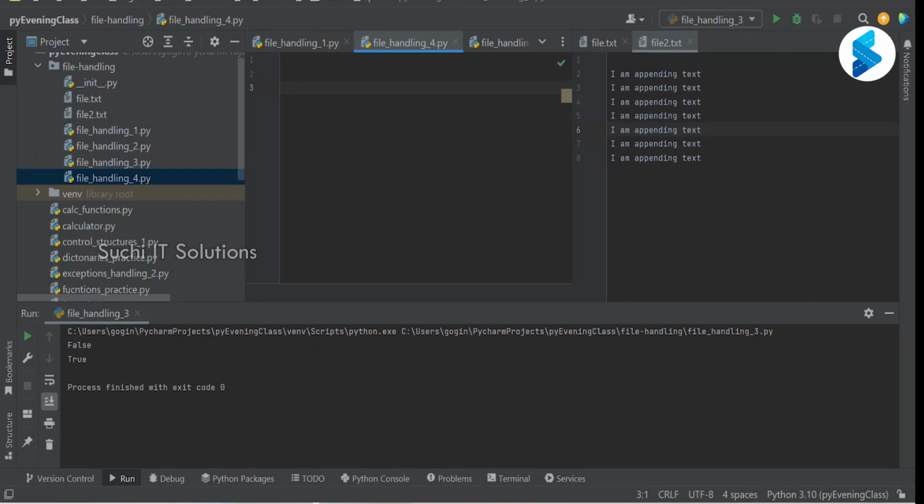In R plus, if the file is not present, it will give an error, sir. After that, it will read, write the file.